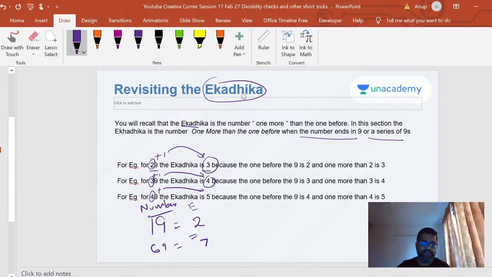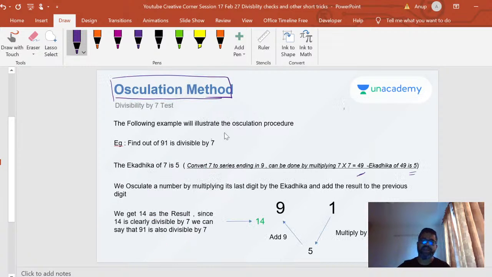The very first concept you need to remember is Ekadika, right? Ekadika of 29 is 3. Why? Because you find the number before the 9 and take one more than that number. That's the simple concept of Ekadika. And we follow this oscillation method where we use this Ekadika. We take that 1, multiply it by that Ekadika and add it to its neighbor there, right? And whatever resultant number you are getting, if it's divisible by 7, you will get a smaller number that you will be able to check. You will be getting 14 here. You know 14 is divisible by 7. As a result, 91 is divisible by 7.